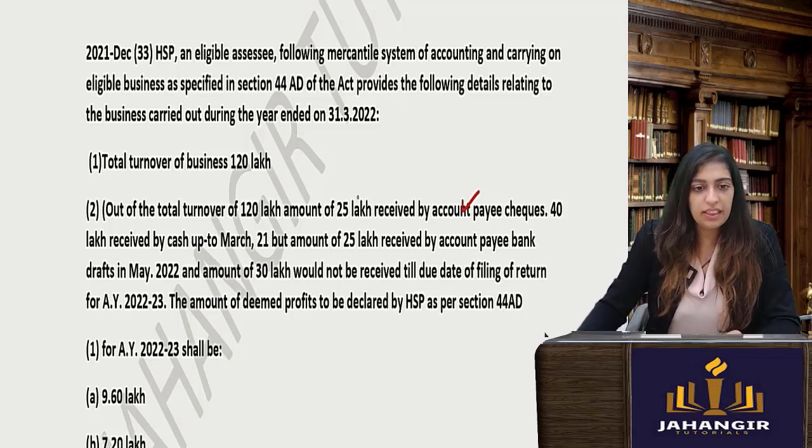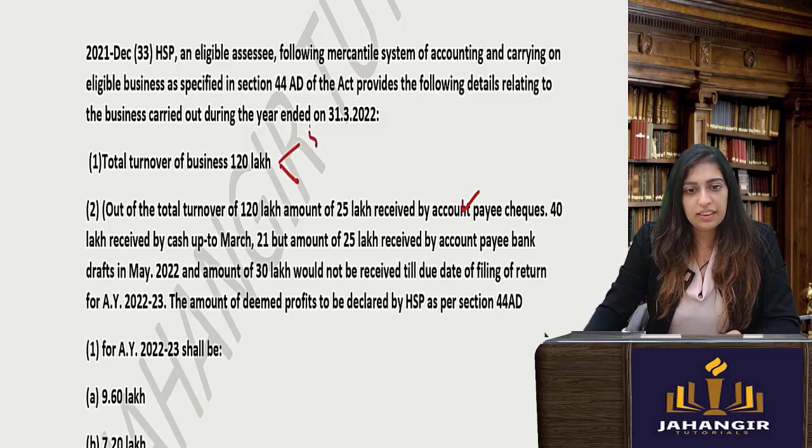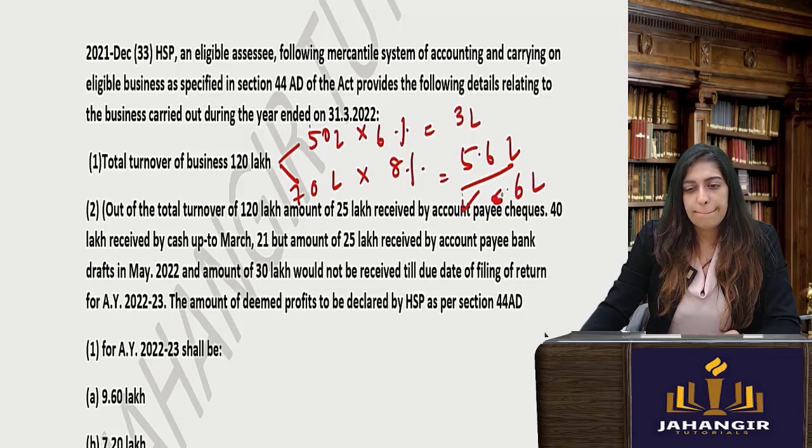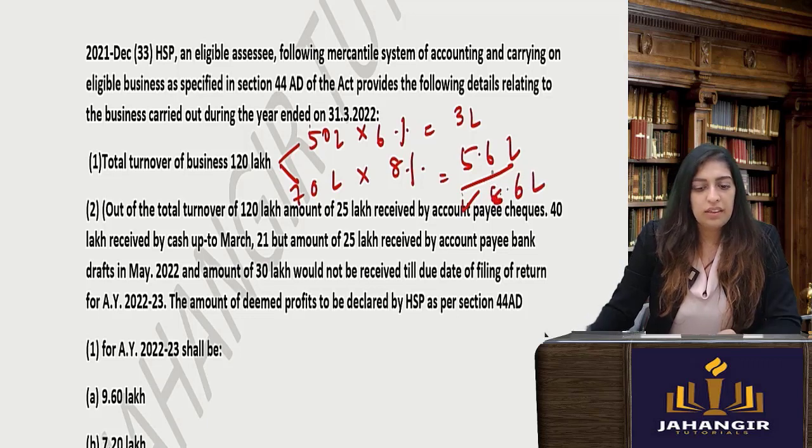Okay, so I get 70 lakhs out of 50 lakhs. This will be 6%. This will be 8%. Eight sevens are 56. Okay, so this will be your answer. Both add and see.